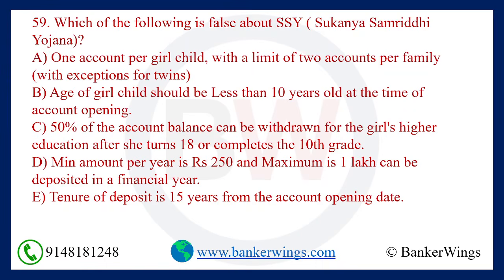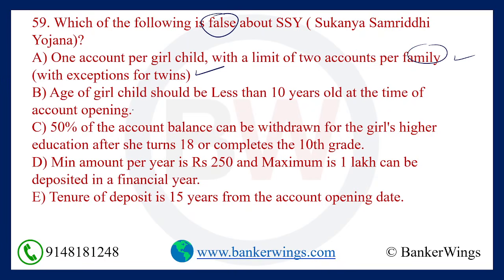Next question. Which of the following is false about SSY? What is SSY? Sukanya Samriddhi Yojana. So option number A. See here, we have to identify the incorrect statement, that is the false statement. One account per girl child with a limit of 2 accounts per family except for twins. It is right. Under Sukanya Samriddhi Yojana we can open only one account per child and maximum 2 accounts per family.